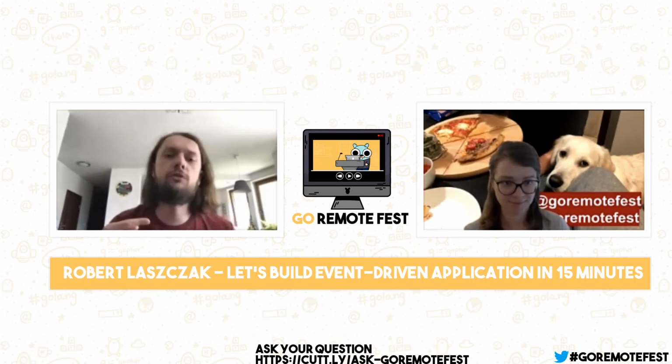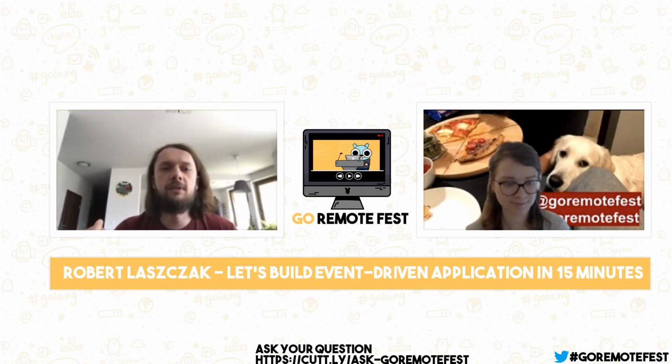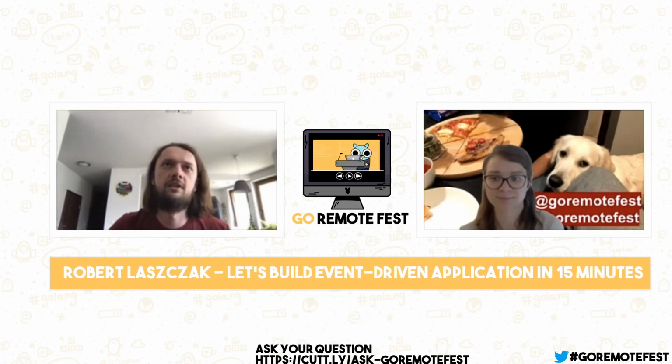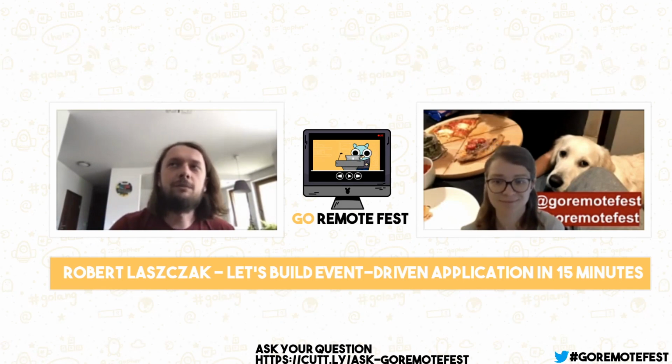We need to always be sure that, let's imagine that in the middle of processing the message, our service died because, I don't know, a meteor hit the server or whatever. We need to be sure that we didn't commit to Kafka the offset for a message we haven't fully processed. This is the tricky part that I mentioned during the presentation: if we do it the wrong way, we can tell Kafka we're processing this message, but if we die, please don't resend this message. So this is tricky.